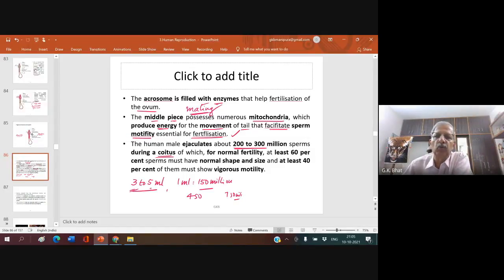So the human male ejaculates about 200 to 300 million sperms during coitus, of which, very important, for normal fertility, at least 60% of sperms must have normal shape and size, and at least 40% of them must have vigorous motility. Very, very important statement here. Can you tell me why it is mandatory?